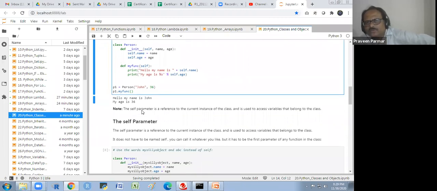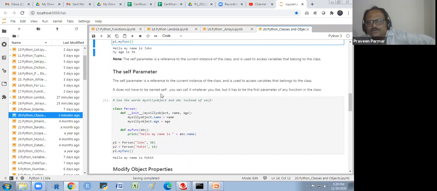Here I have given some notes also. The self parameter is a reference to the current instance of the class and is used to access variables that belong to that class. Okay. So the self parameter I have written here in detail. The self parameter is a reference to the current instance of the class and is used to access variables that belong to the class.